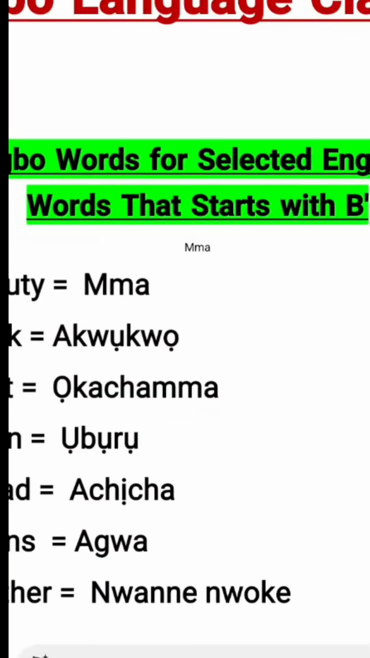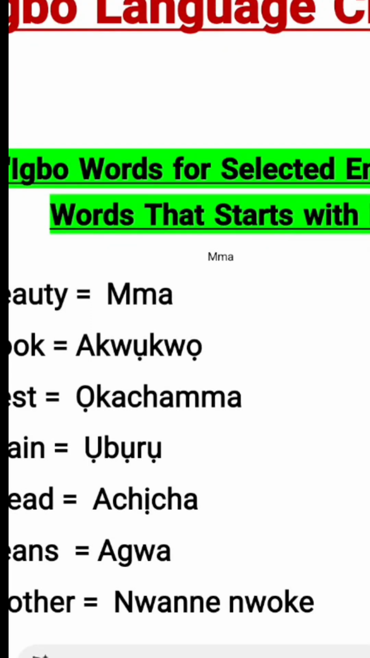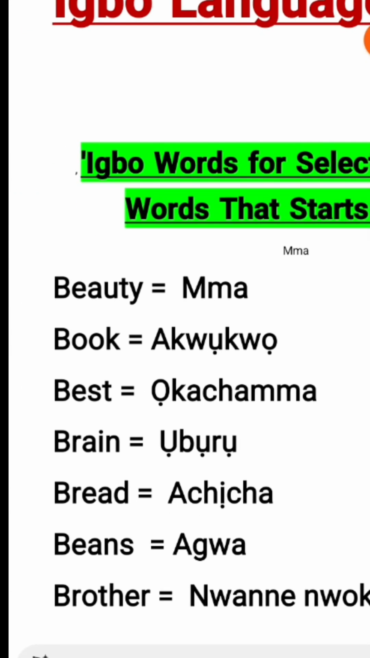In today's class, we'll be looking at Igbo words for selected English words that start with B. That's what we're looking at. Igbo words for selected English words that start with B. So let's quickly look at them one after the other.